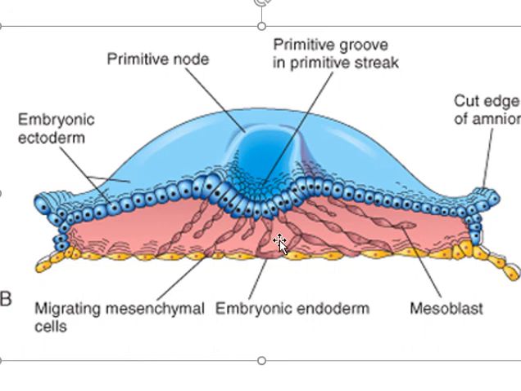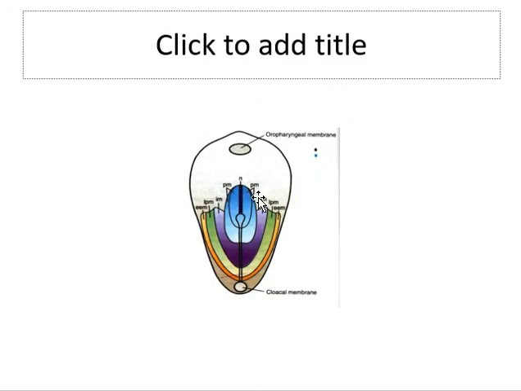Some cells will come downward and settle in the median plane.